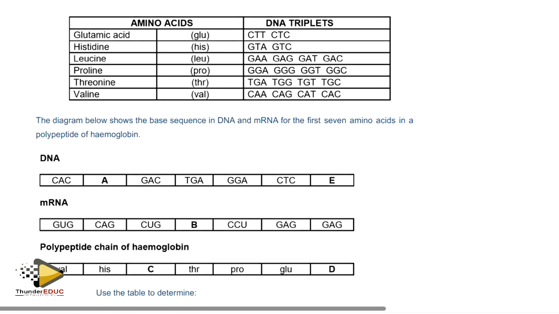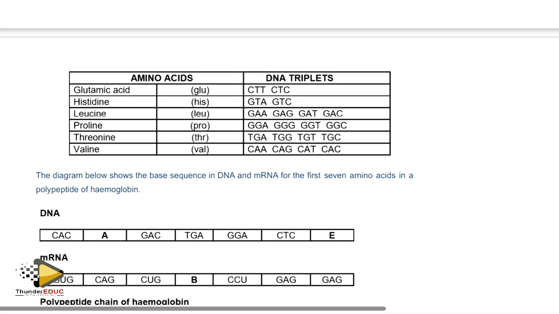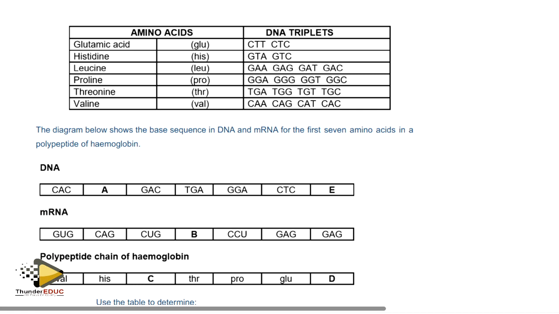The diagram below shows the base sequence in messenger RNA and DNA for the first 7 amino acids in the polypeptide of hemoglobin. Whenever you talk about poly, you're talking about the chain.